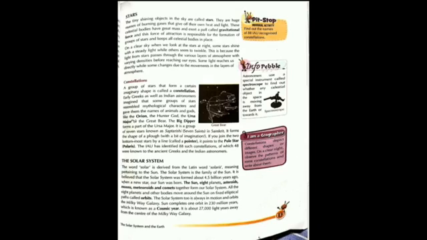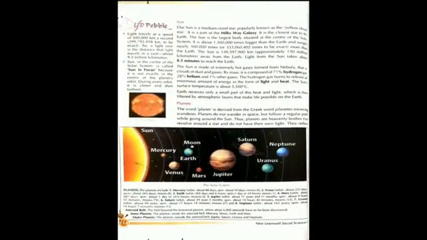Here is the solar system, which you can read. On this page, you will find the diagram of the solar system and the sun. The diagram of the solar system, that is the sun and the 8 planets, and in between you can see the asteroid belt and the moon. This you have to draw in your notebook.